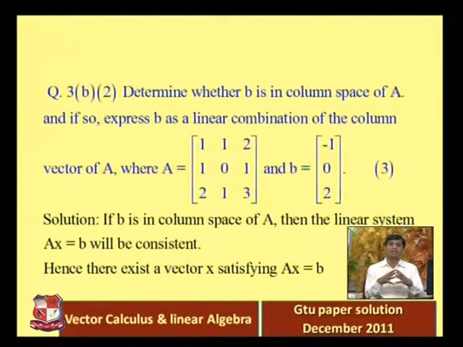That means whether a solution exists or not. If a solution exists, automatically B is in the column space of A. If a solution does not exist, B is not in the column space of A. So these two statements are equivalent. B is in the column space of A is equivalent to Ax equal to B being consistent. So to prove B is in the column space of A, we just check Ax equal to B.